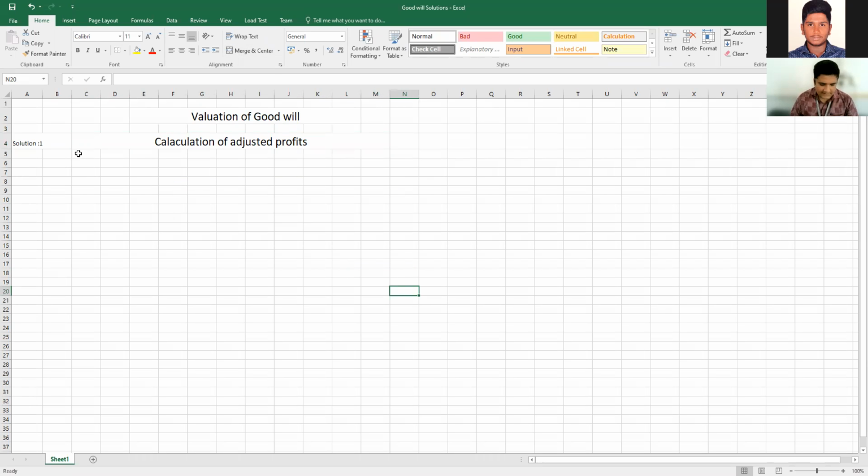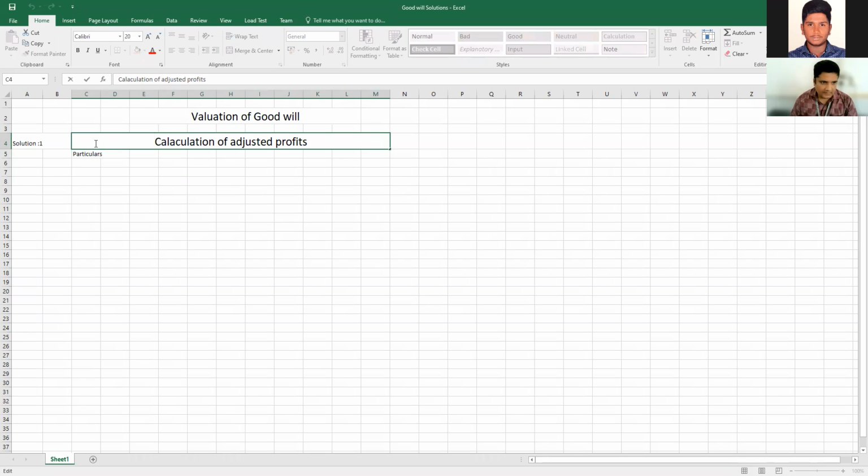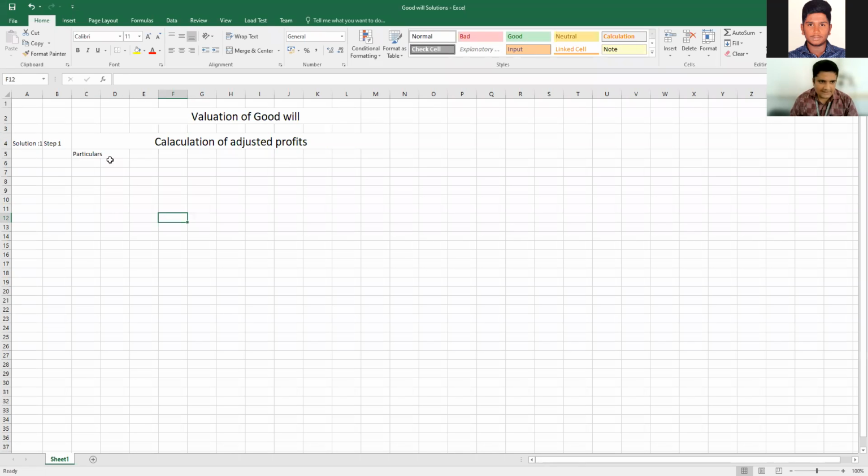Okay, so under this, provide 5 columns. First column is particulars. For each and everything you have to write properly. Solution number 1, step number 1, calculation of adjusted profits.